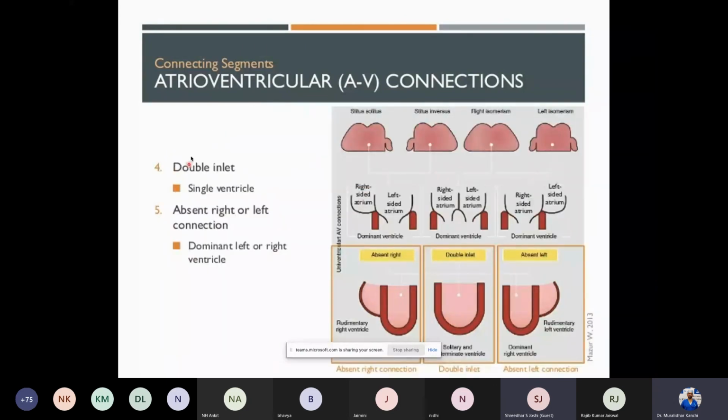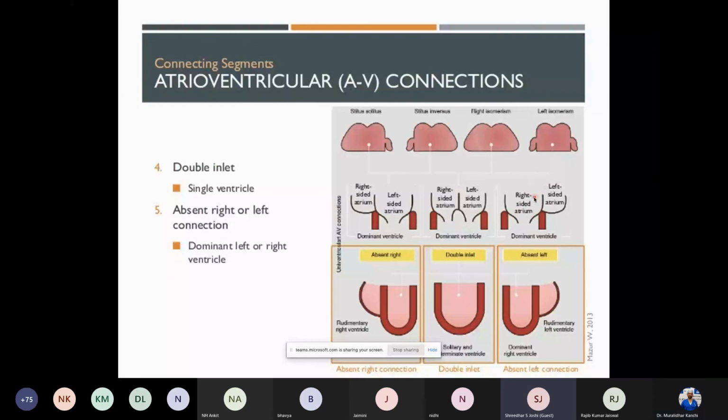The third, fourth, and fifth part of the atrioventricular connection abnormalities are the single ventricles and the absent single ventricles, or the double inlet ventricles. The rule of 50 applies here. What does the rule of 50 mean here? In the atrioventricular area there is one fibrous ring. So when the majority of the fibrous ring goes to the left side, we call that atrium a left-sided atrium, and we call that a left-sided double inlet.